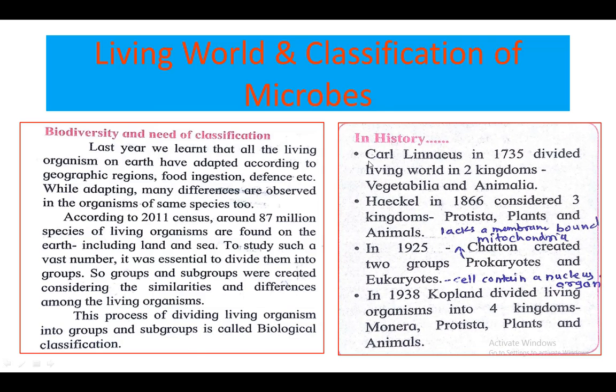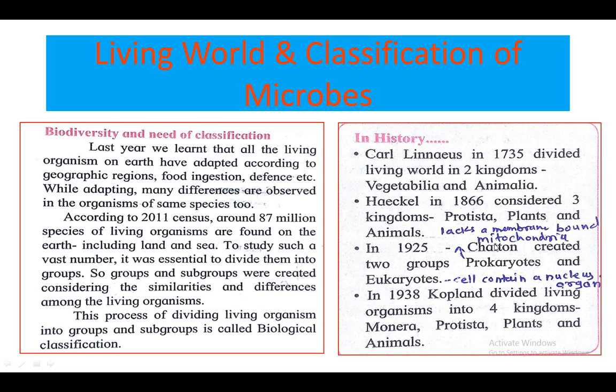If we look at the history, Carl Linnaeus and many other scientists tried to classify living organisms into groups and subgroups. Carl Linnaeus in 1735 divided the living world into two kingdoms, kingdom Vegetabilia and kingdom Animalia. Then Haeckel in 1866 considered three kingdoms: Protista, plants and animals. In 1925, Chatton created two groups, prokaryotes and eukaryotes.